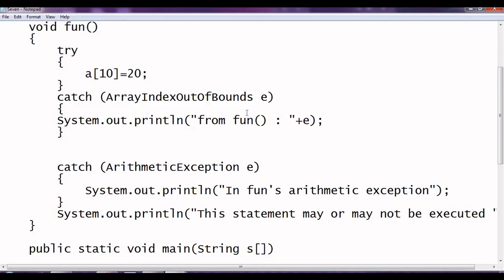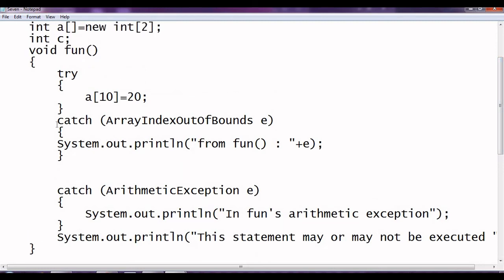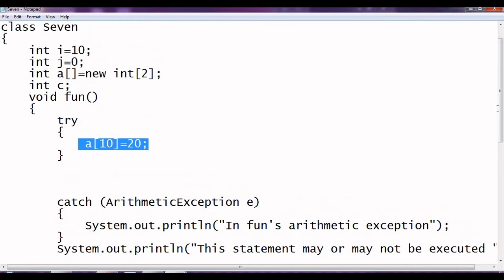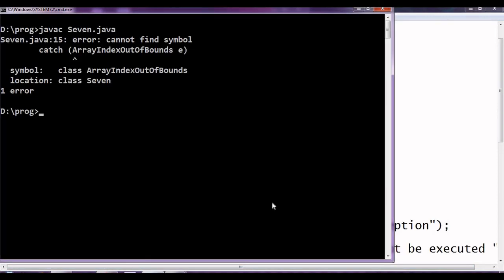So what we can do over here is remove this, and then we will have c equal to a divided by b. Now let us compile.